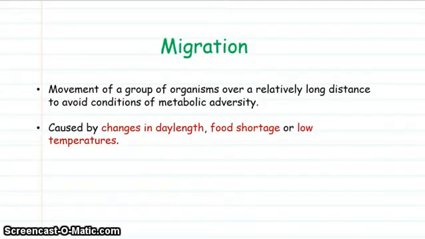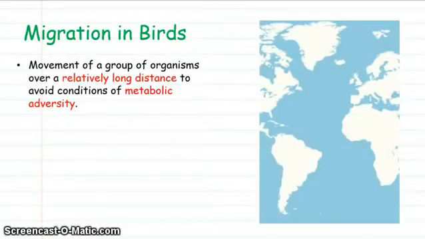Another example, of course, where animals can survive these adverse conditions is by migrating, basically taking themselves away from those adverse conditions. But the actual triggers for migration could be changes in day length, shortage of food, or lowering of temperatures. Of course, famously, birds are known for their migrations.